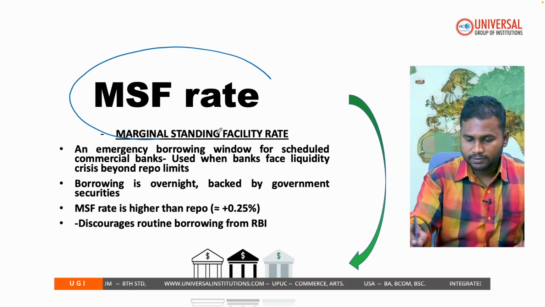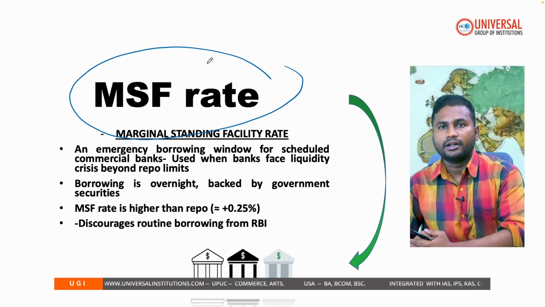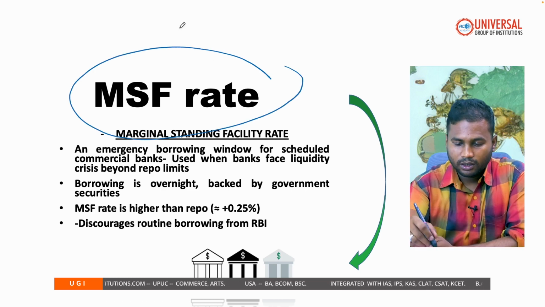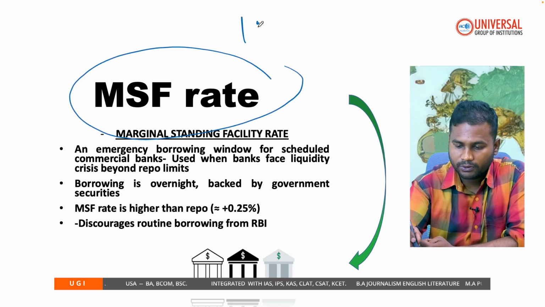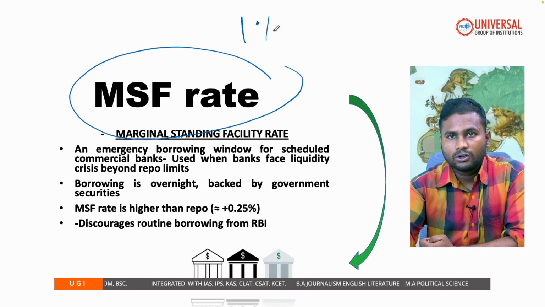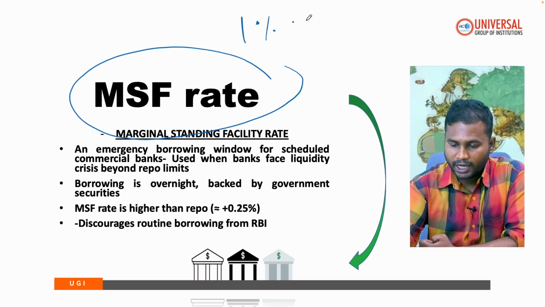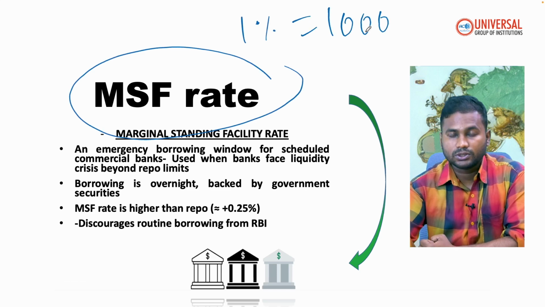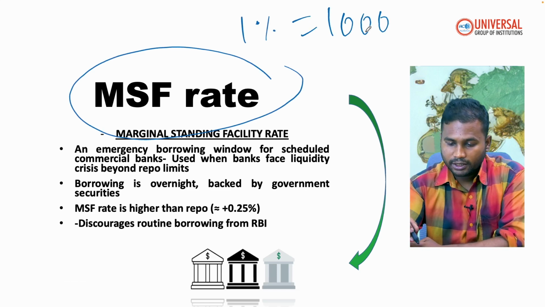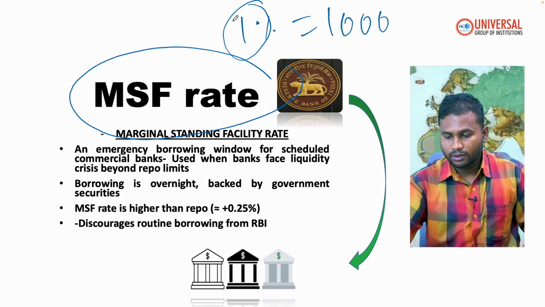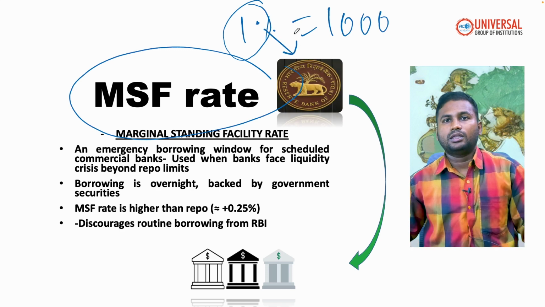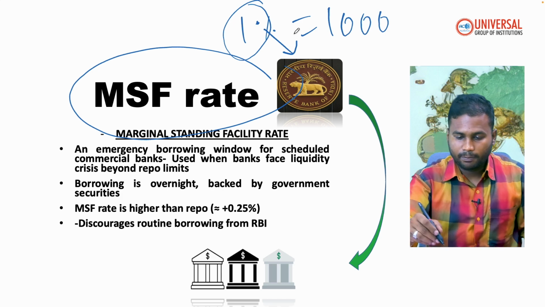So one more thing is marginal standing facility rate. Like I've already said, your repo rates are of two other types. You have repo rates where you can get 1% of the total demand liabilities. If a bank is having 100,000 crores as its assets, they can keep 1% of the securities with RBI, and they can get repo.